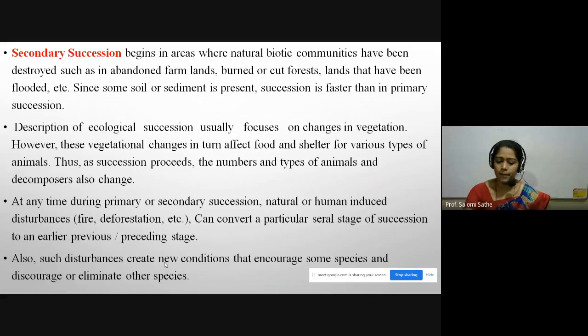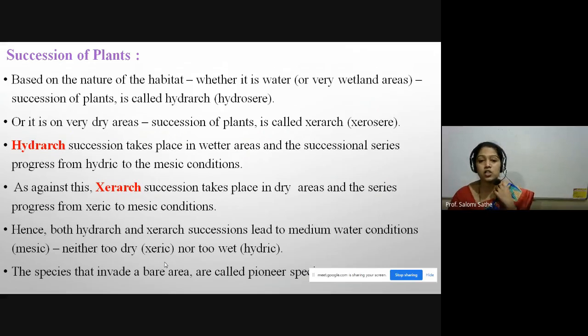Okay, this is all about the disturbance which creates new conditions and also eliminates the other species. Now the succession of plant. Let us give one example, that is the succession of plant.